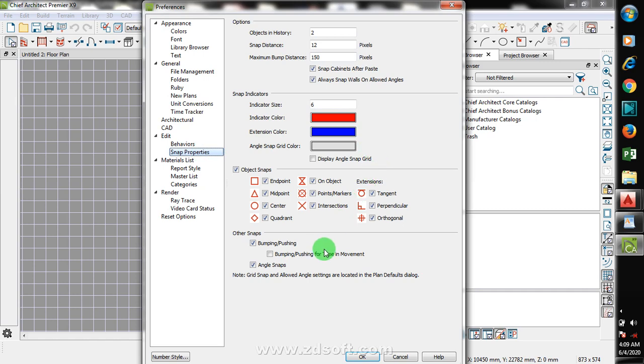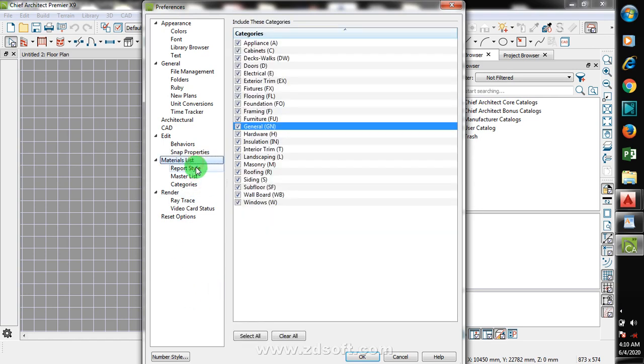Snap property, okay. You can see these are your object snap. If you are familiar with the AutoCAD environment, you will discover that all of these tools are actually available in AutoCAD, okay. This actually helps you to snap at every point, okay. You can snap at end point, at midpoint, okay, at center, at quadrant. If you take any of these off, you cannot be able to snap at that. You can snap at the mid center here, you can snap at the midpoint here, and all of it. So I'm going to leave it checked.